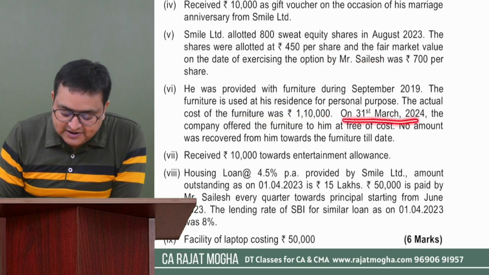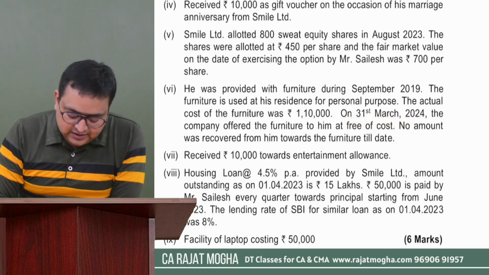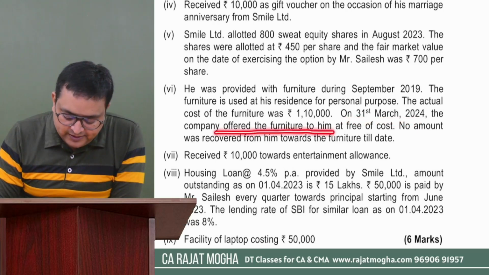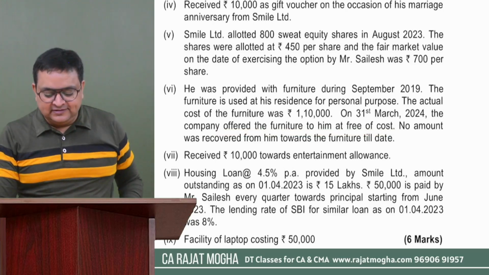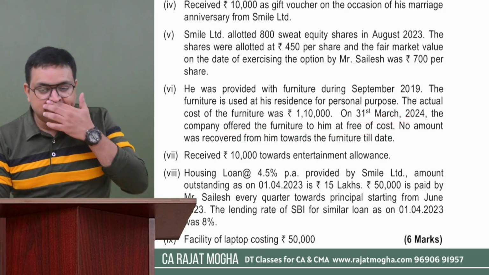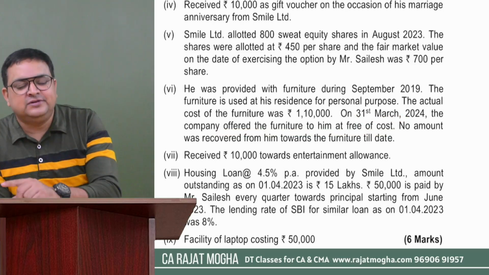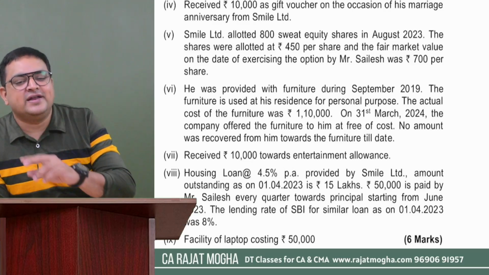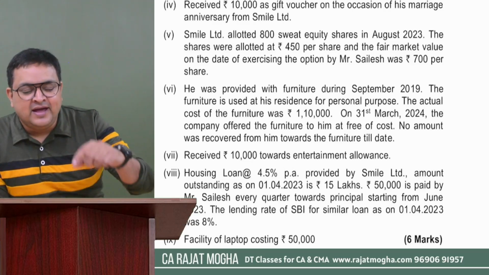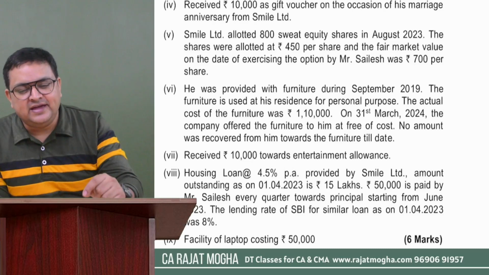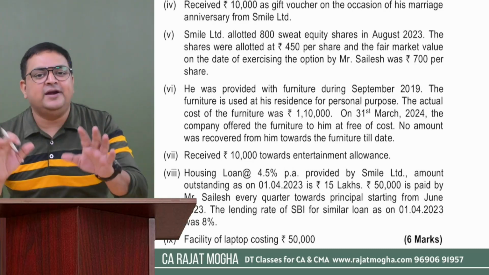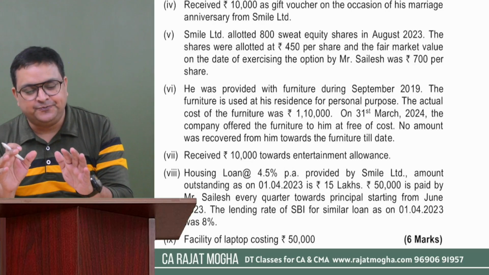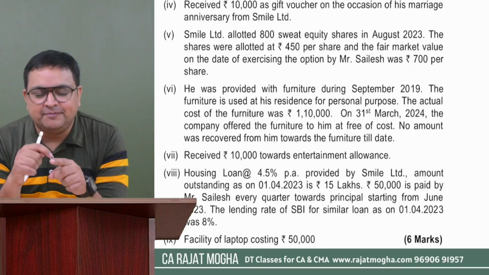On 31st March 24, the company offered the furniture to him free of cost. What does this mean? This is the last day of the year. It means that this person has first used the furniture for the entire year. And on the last day, the company is saying that you can keep this furniture with you on a permanent basis, right? So it will become the perquisite.